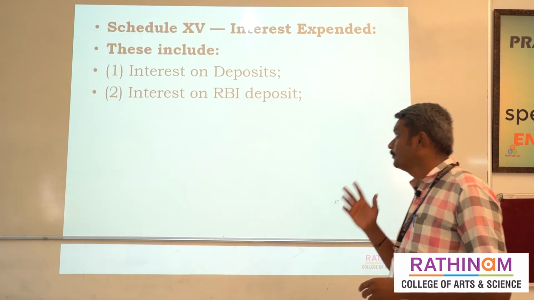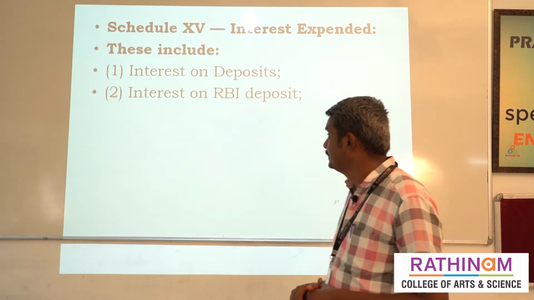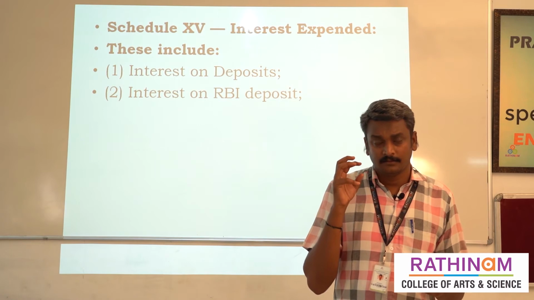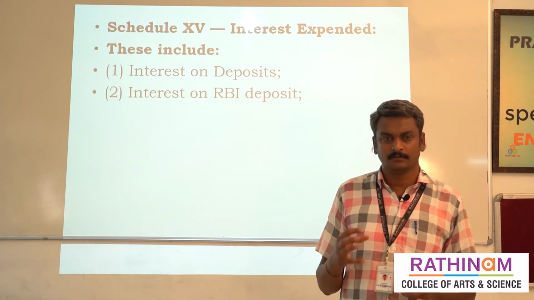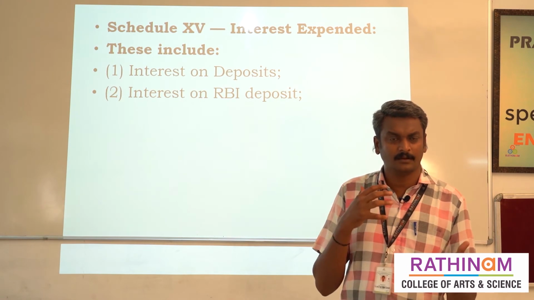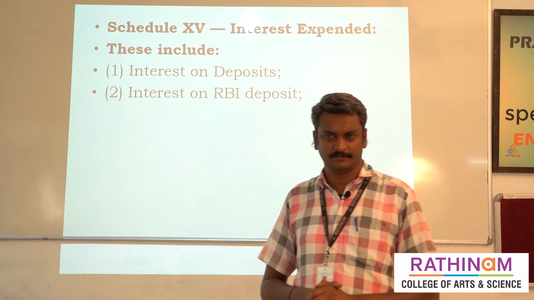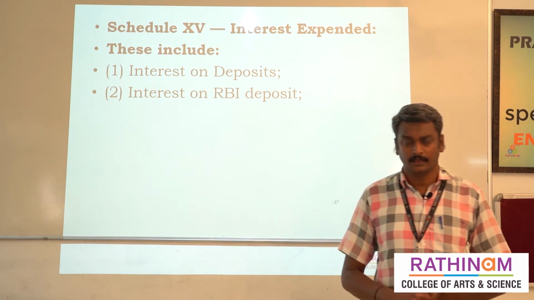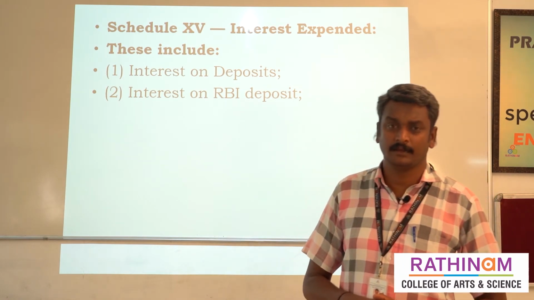And schedule number 15, interest expenses. This is only focusing on the following: bankers are collecting amounts from the public, and we know that in four very familiar areas of deposit: savings bank, current account, fixed deposit, and recurring deposit.